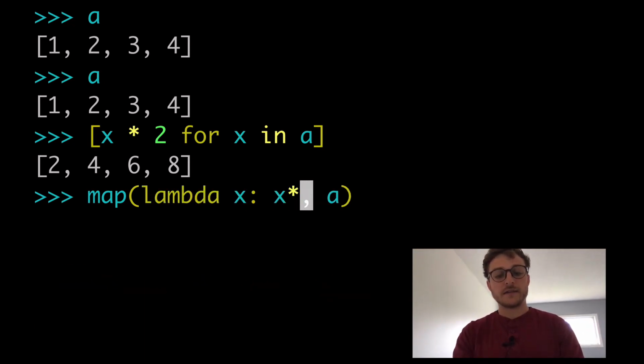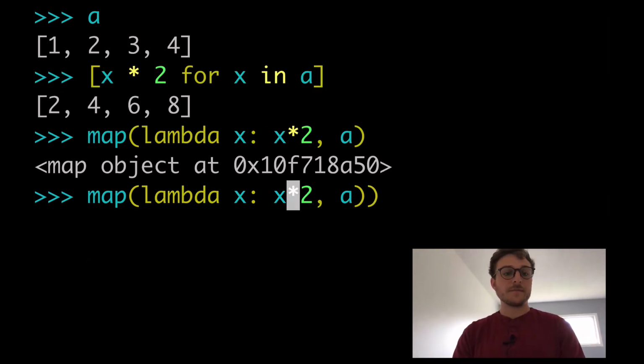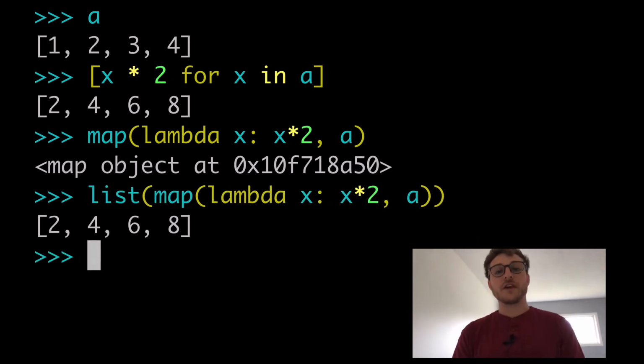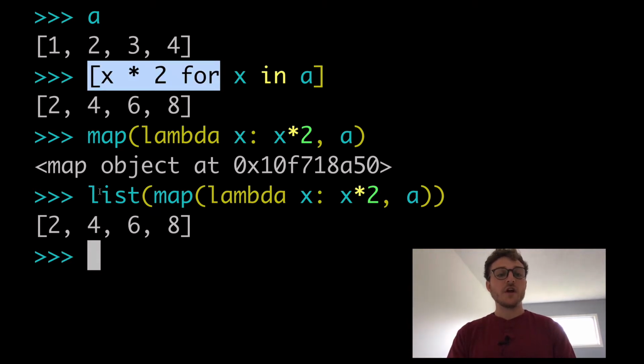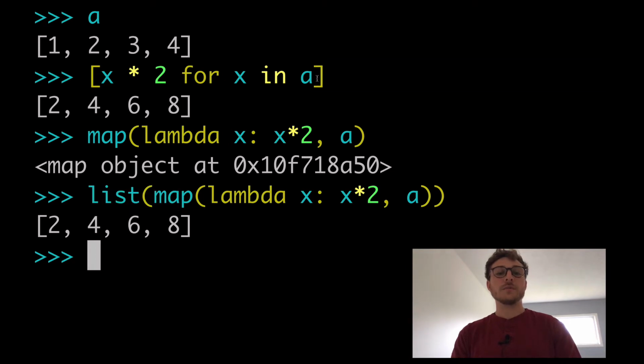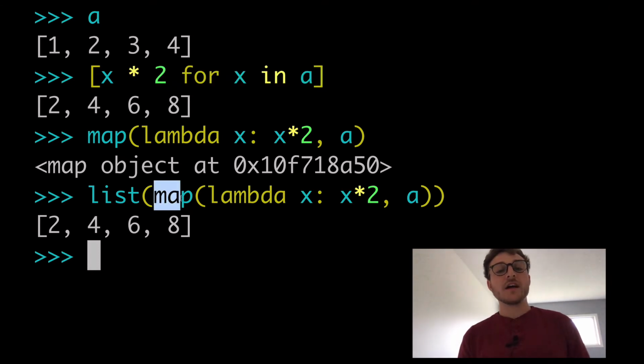So we'll do lambda x times 2, and that returns a map object, which is an iterator. And we can just wrap that in a list to get a more readable result, 2, 4, 6, 8. So there are the two ways that you could multiply your list, using a traditional list comprehension or using list plus map plus lambda. And of course, the more Pythonic way, the preferred way, the recommended way would be to use a list comprehension. Honestly, you could probably just, as a Python developer, go without learning map and you'll be fine. But we'll compare the differences of the two in this video.